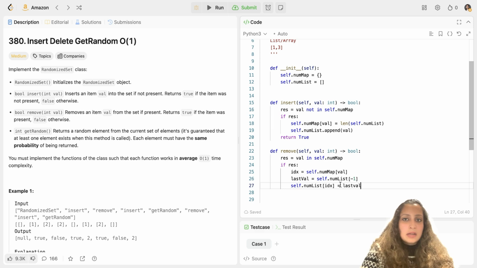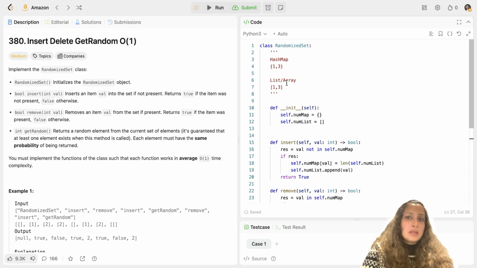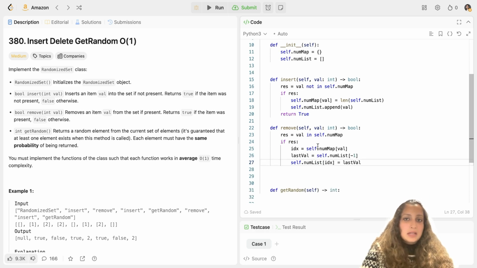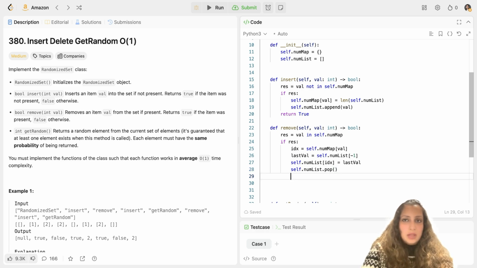Earlier it was val, and I'm replacing it in num_list with last_val. So what I did is I moved that 3 to the place where 2 was in the num_list. Now I will pop the last value, because I've already moved it to the index, so I don't need it anymore. So self.num_list.pop(). This is an O(1) time complexity operation.